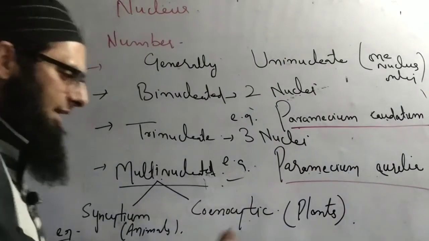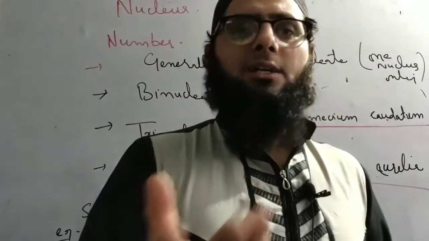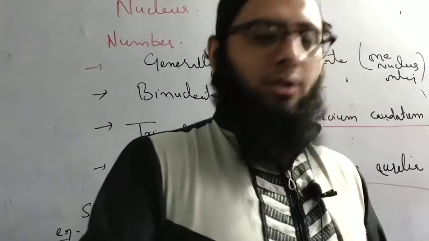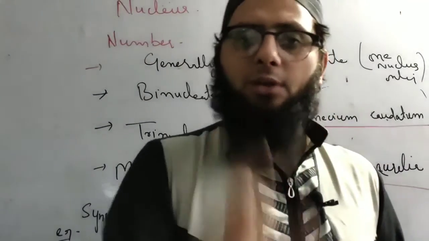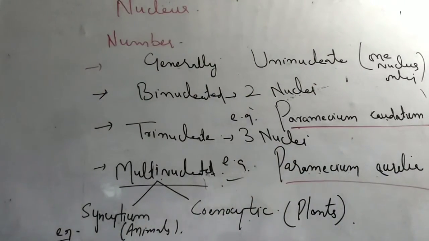And the coenocytic condition arises when there are nuclear divisions which are not followed by cytokinesis. Karyokinesis takes place, there is nuclear division, but there is no cytoplasmic cell division, because of which the coenocytic condition is formed. So let us see the examples over here.